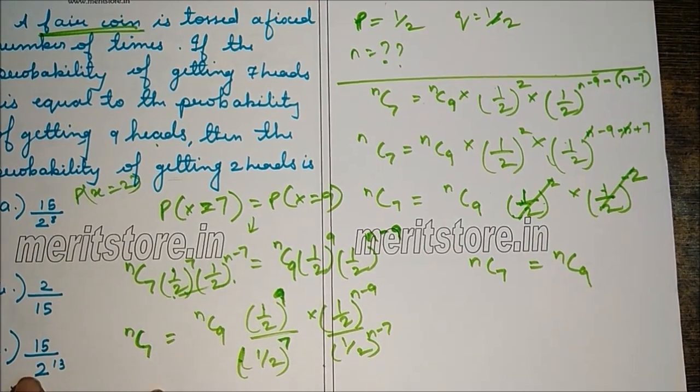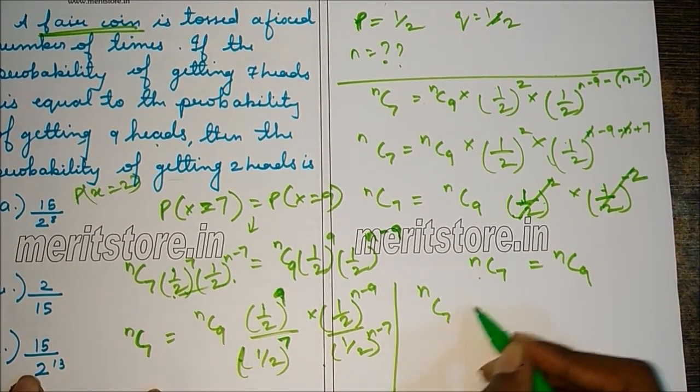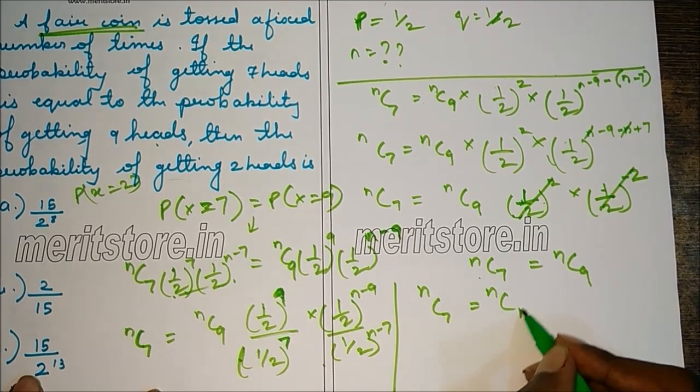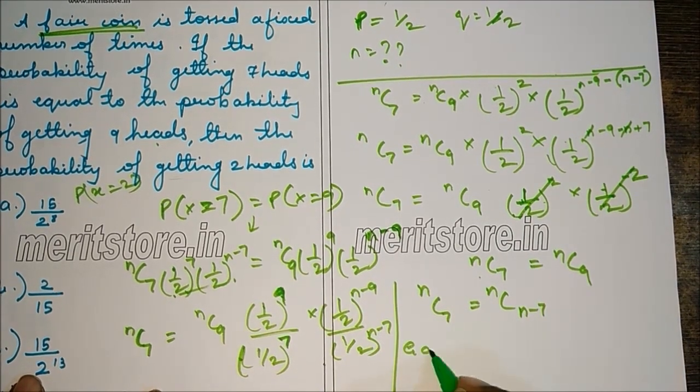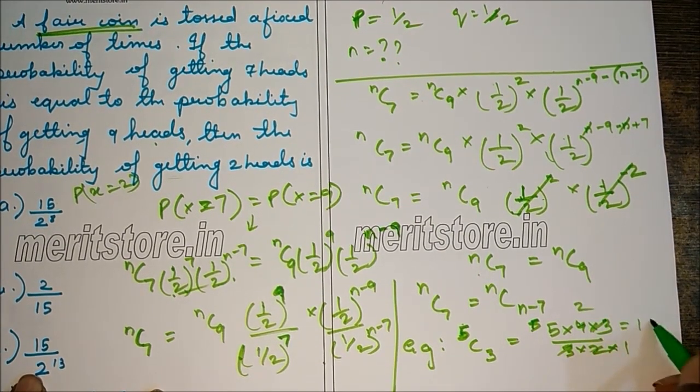Now by the property of combination we can write nC7 is the same as nC(n-7). For proof we will check an example. Suppose this was 5, and let this be 3. So 5C3 is 5 into 4 into 3 by 3 into 2 into 1, so this is 10.